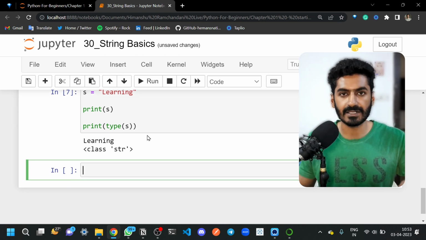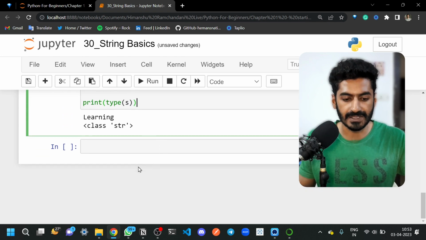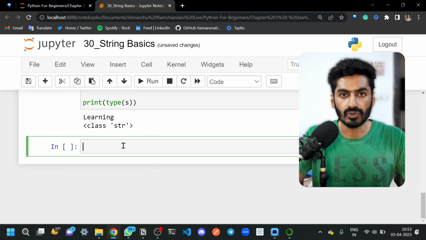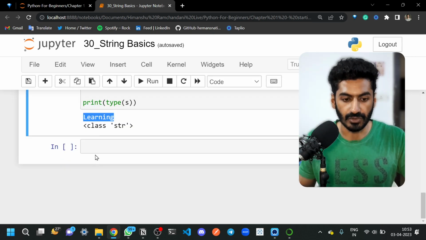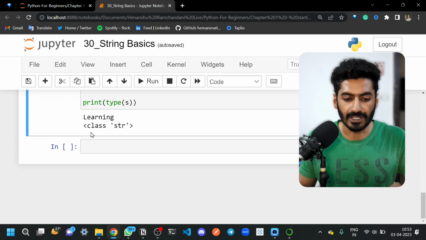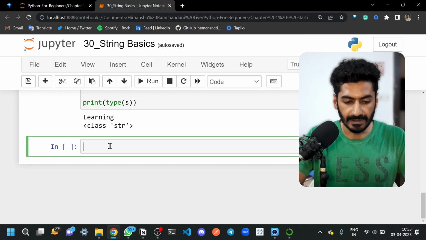But what is the basic difference between double quotes and single quotes? Both are strings, both are sets of characters, both are treated as similar objects. The difference comes when you want to print something. If you use double quotes, they will represent the string, but they are not part of the string. But if you want to print something in double quotes, for example, it's a simple question that you have to print hello, but double quotes also should be printed there. So let me use print,